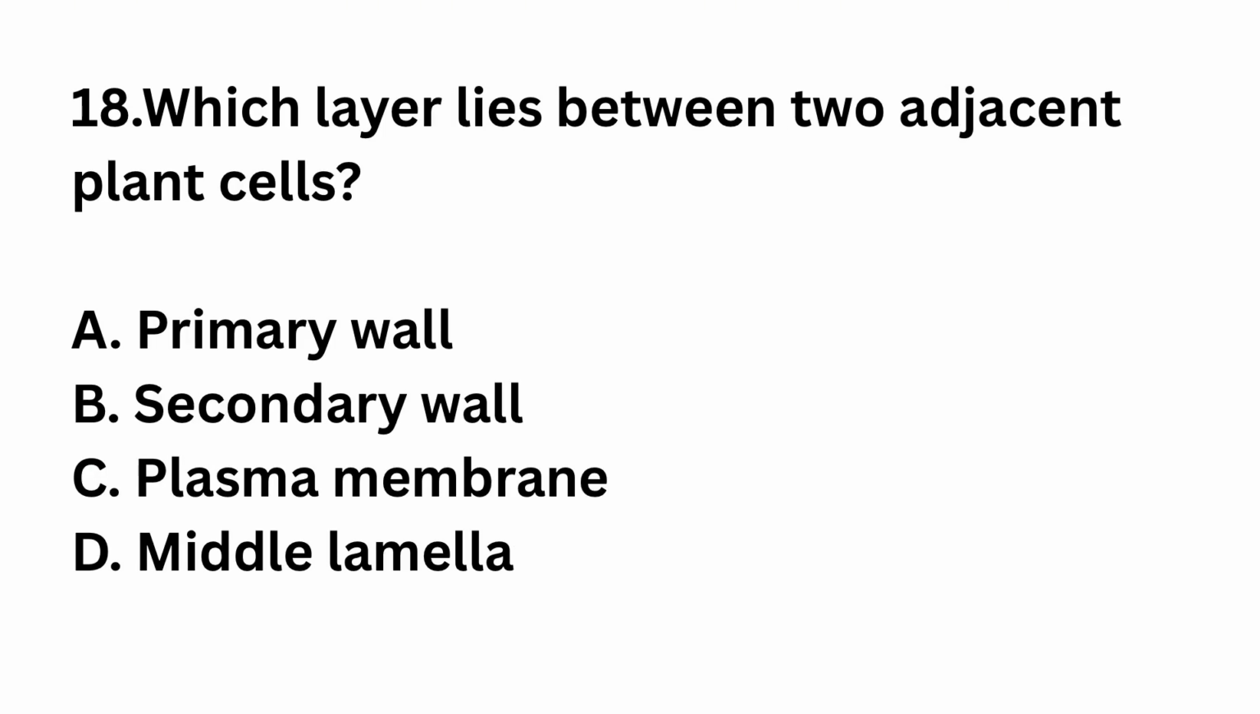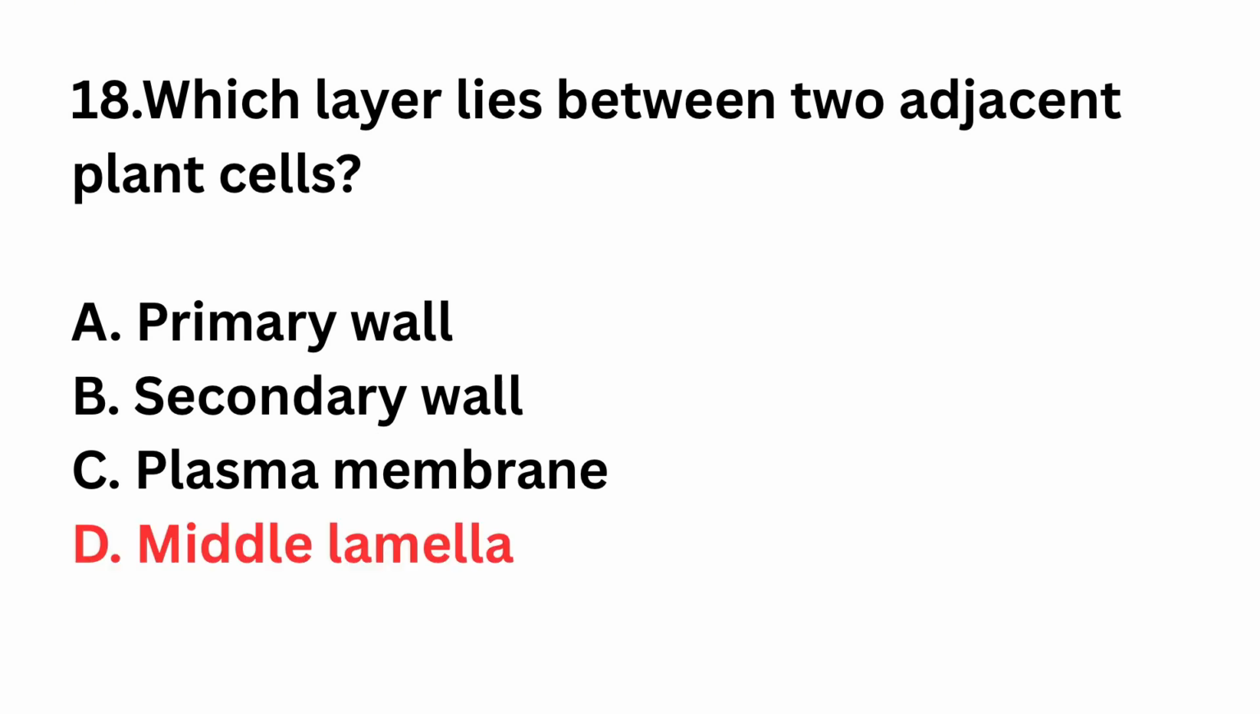Question number 18. Which layer lies between two adjacent plant cells? Primary wall, secondary wall, plasma membrane, middle lamella. The right answer is option D, middle lamella. Middle lamella is present between plant cells.